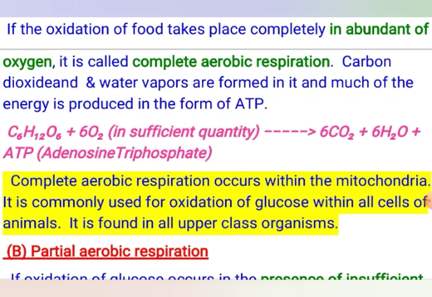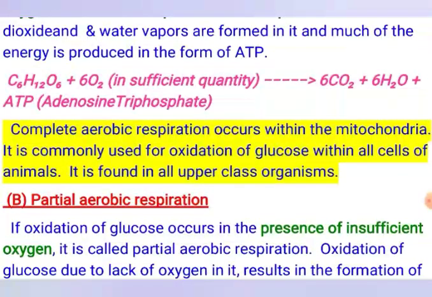So whenever there is complete oxidation, the products are always carbon dioxide gas and water vapors, and it is found in all the upper class organisms. Upper class organisms means those which have a very tough and well developed cellular organization, where the organ system is well developed.